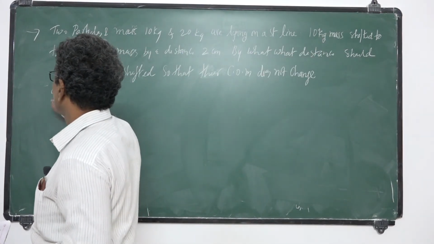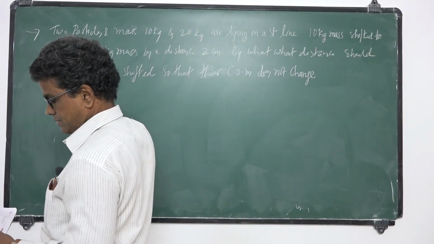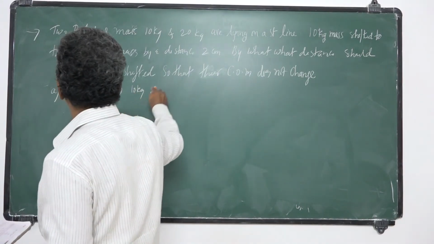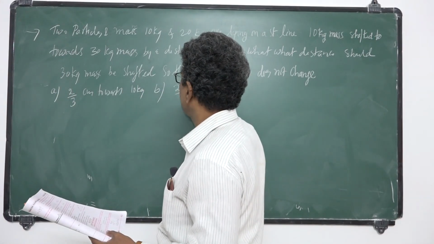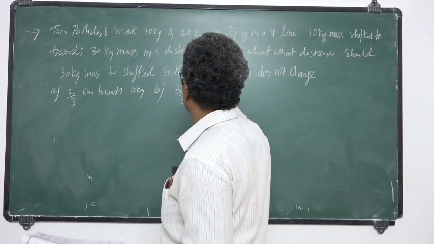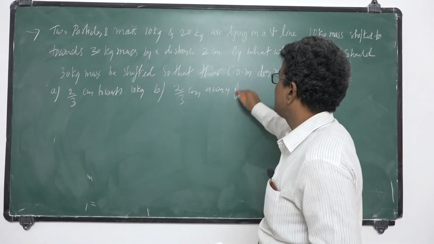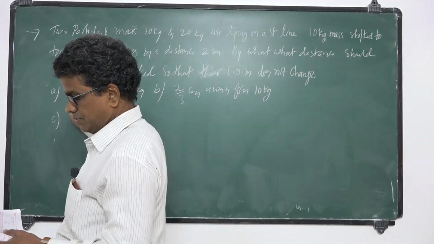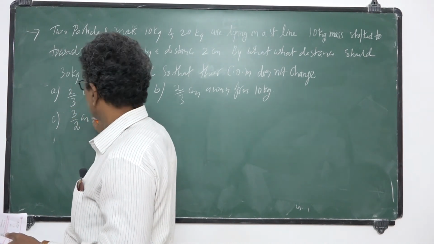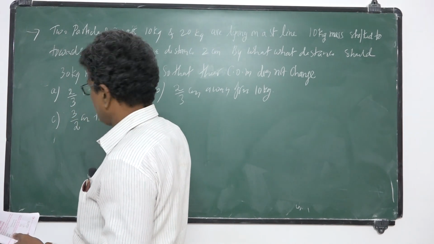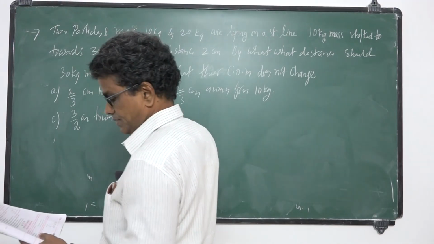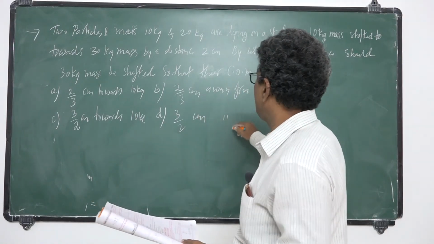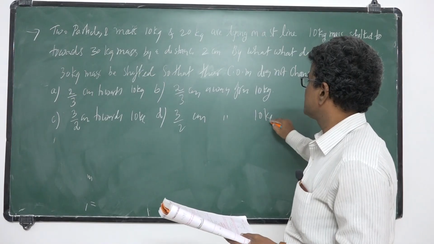The first option, A, 2 by 3 centimeters towards 10 kg. B, 2 by 3 centimeters away from 10 kg. C, 3 by 2 centimeters towards 10 kg. D, 3 by 2 centimeters away from 10 kg mass.